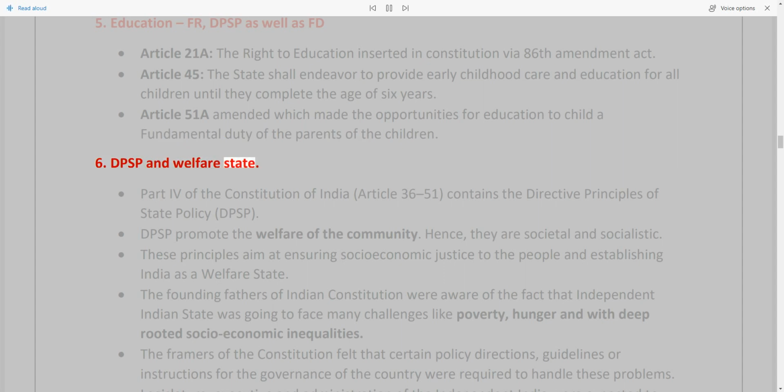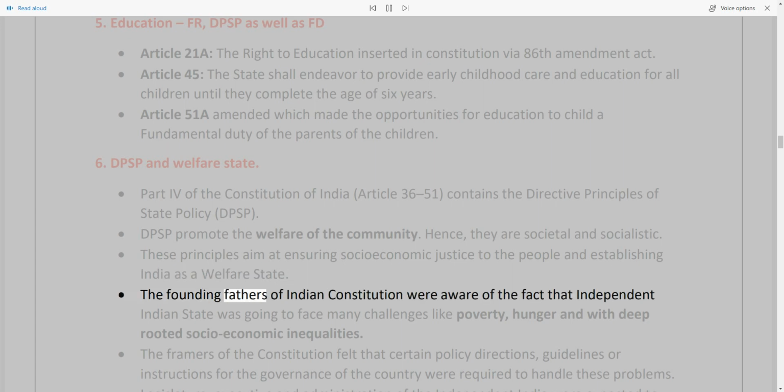6. DPSP and welfare state. Part 4 of the Constitution of India, Articles 36 to 51, contains the Directive Principles of State Policy, DPSP. DPSP promote the welfare of the community. Hence, they are societal and socialistic. These principles aim at ensuring socio-economic justice to the people and establishing India as a welfare state.